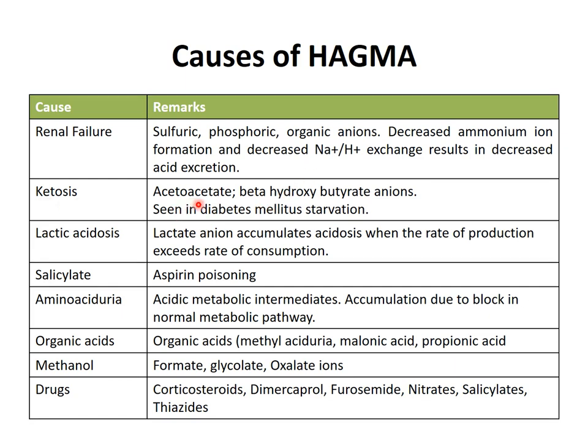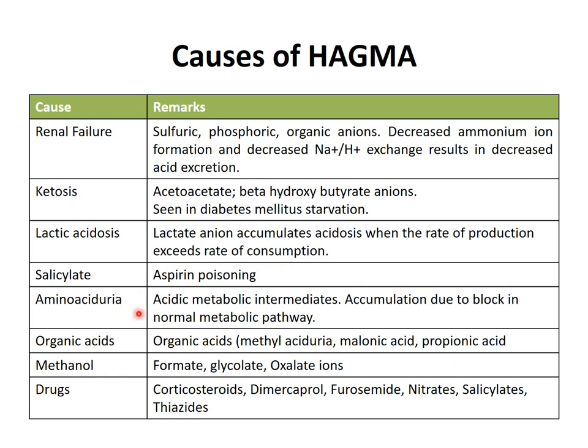Ketosis: other organic acids like acetoacetic acid and beta hydroxybutyric acid are increased, and they are buffered by bicarbonate, so they produce anions of this keto compound. As we are not measuring them, they lead to a high anion gap. Lactic acidosis is the same: lactate ion accumulates when the rate of production is increased over the rate of consumption. Salicylic acid, in aspirin poisoning, can also lead to high anion gap metabolic acidosis.